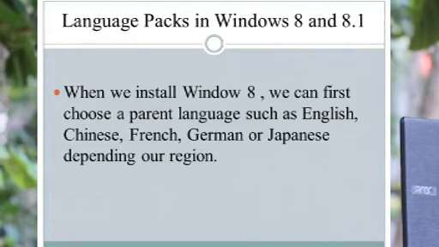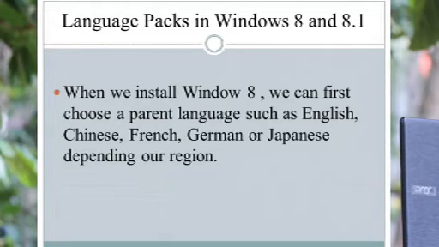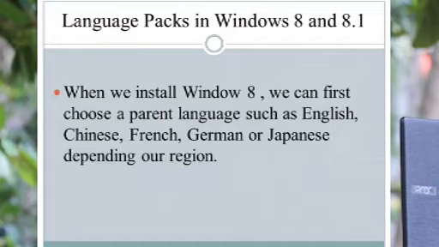Then please select add a language. Then browse or search for the language that you want to install. Select the language, then click or tap add. Then you will get a list of languages. We can see the picture clearly in your textbook, page number 346. From that, whatever language you want, you can select it and add.